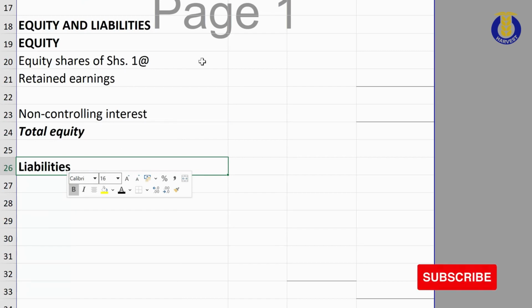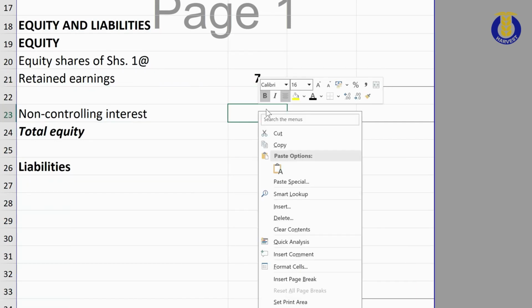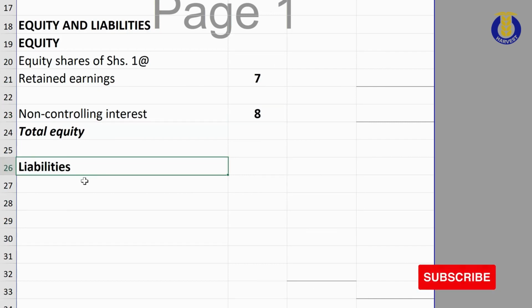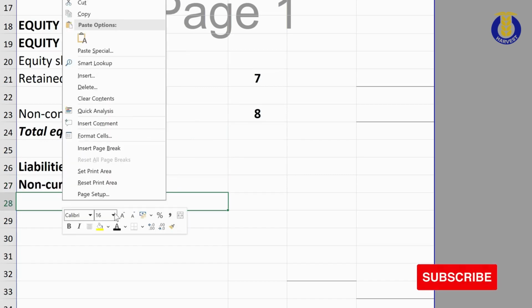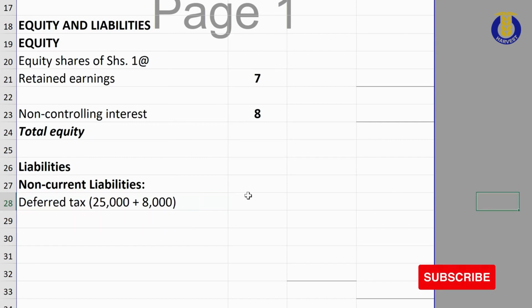For purposes of the workings, we shall have a working for the retained earnings, which is our note number 7 there. Then the non-controlling interest, we shall also need a working there. Then under the liabilities, we have non-current liabilities, including deferred tax. Now, the deferred tax is a long-term liability.